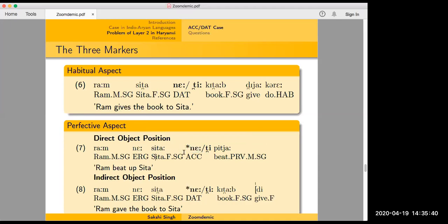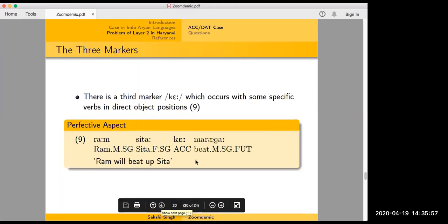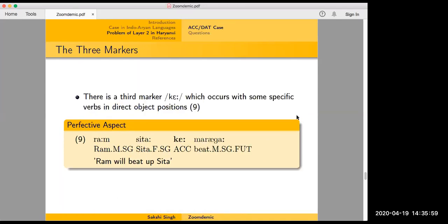Ram ne Sita ne pitya. You can only say Ram ne Sita ti pitya. And in indirect object position, you can only say Ram ne Sita kitab di. You can't say Ram ne Sita ne kitab di. So this is part one, and then there's a third marker, ke.